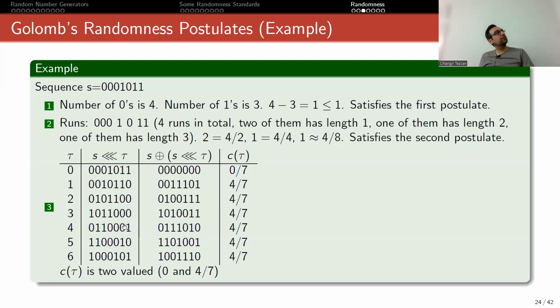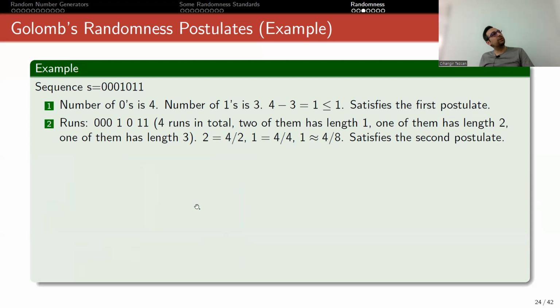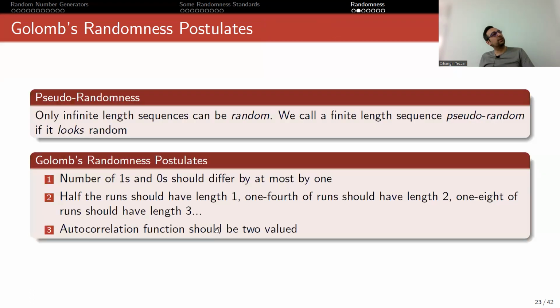Third one is, what you do is as follows. These are the phase shifts. So your sequence is S. You rotate it 0 times, so it is identical to itself. You XOR it, so the result is 0. So the C tau will be 0 divided by 7. So if you rotate it 1, this will be XORed with this. The result will be this. So you perform this formula here.